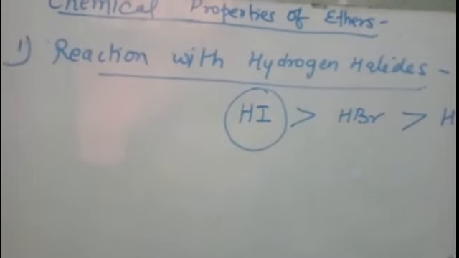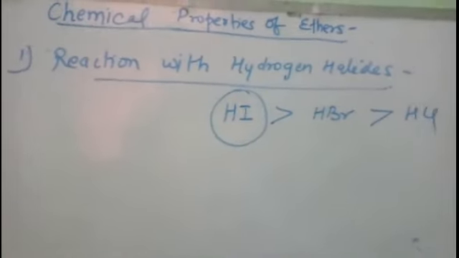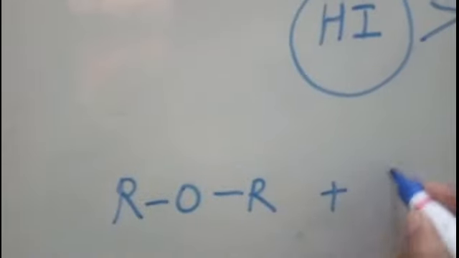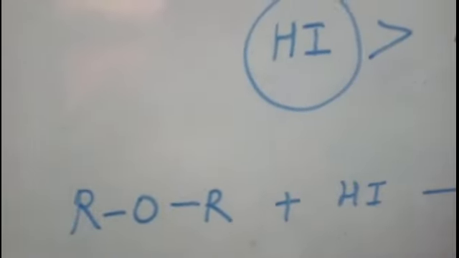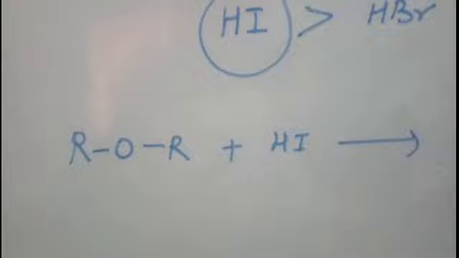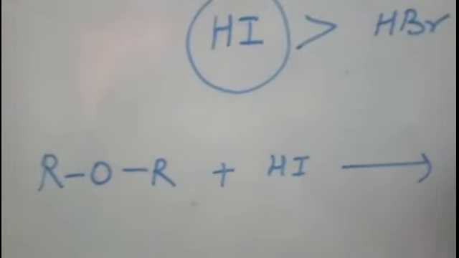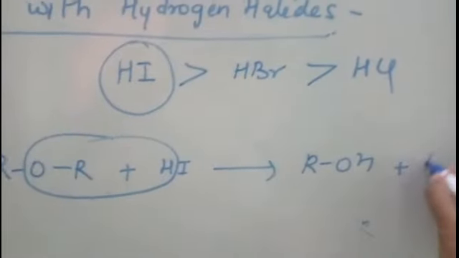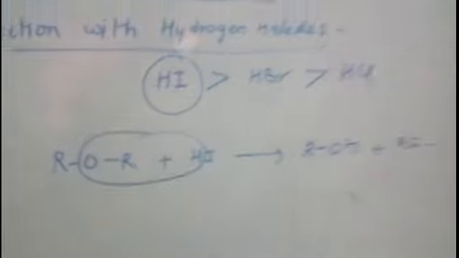Now how does the reaction take place? The reaction takes place in two steps. See, what happens in the first step: when this ether reacts with hydroiodic acid, first of all we get alcohol. This alcohol is formed along with alkyl iodide, right?